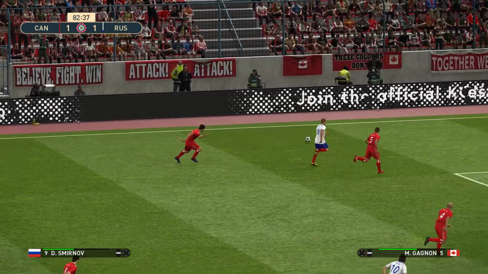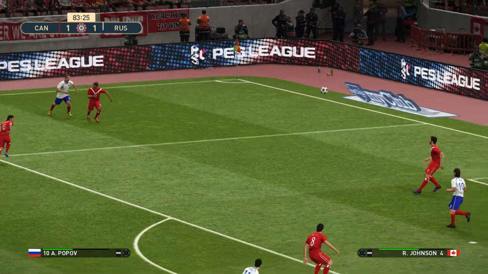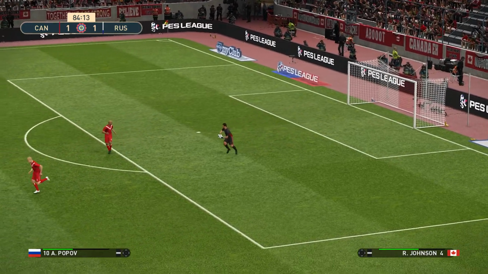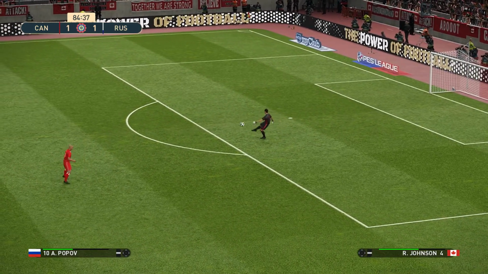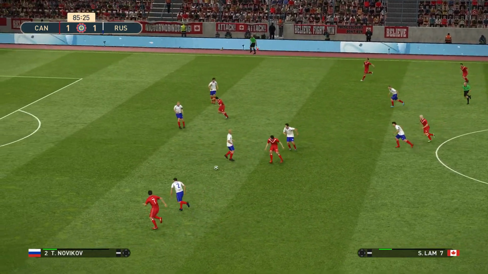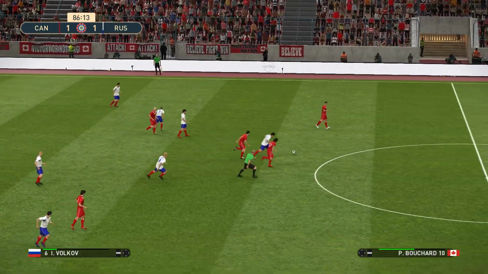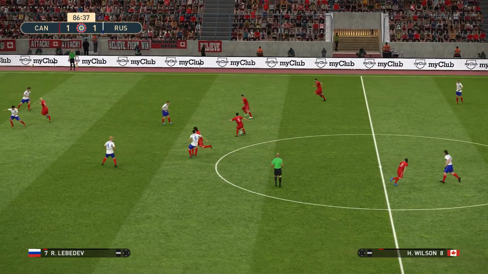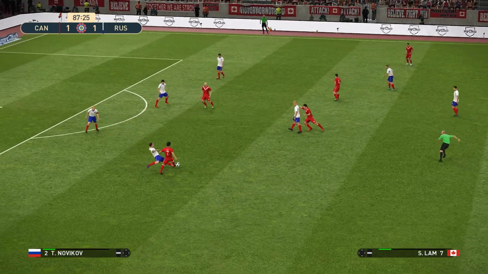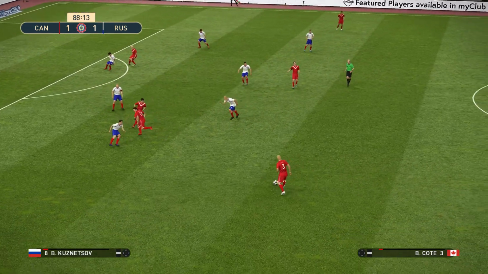Well, Russia were in control in the second half. But it only took one chance for Canada to get back in level terms. And the header, and it's saved by the keeper. Tremblay. The long kick out. 5 minutes left. Oh, and here's Lamb. Well, he loses out. Here's Wilson. Lamb. Bouchard. Oh, good challenge by Novikov. It's Canada who win it back. Here's Coates.